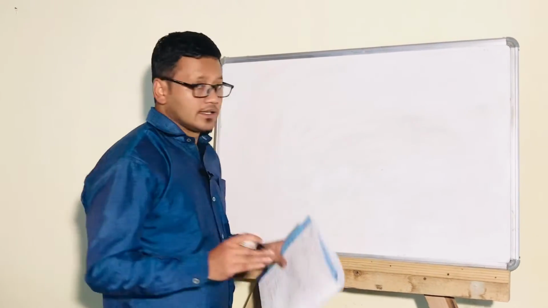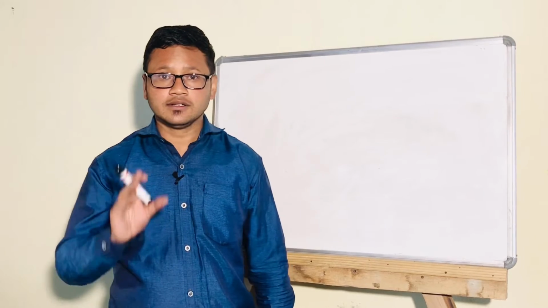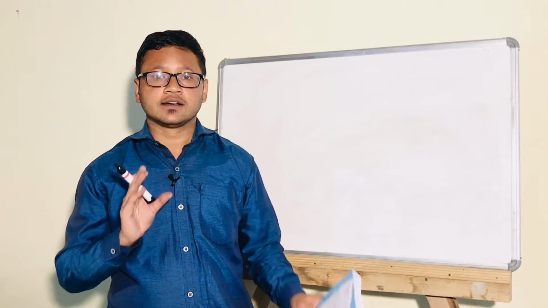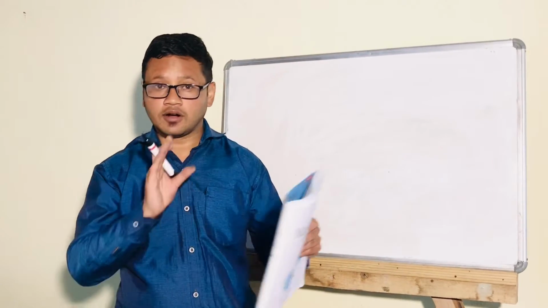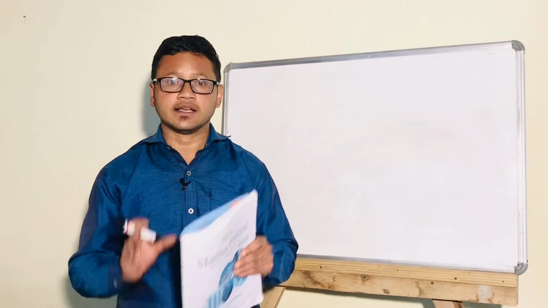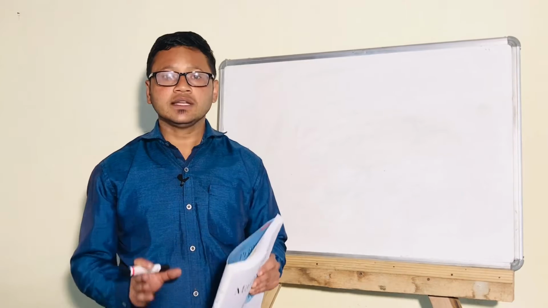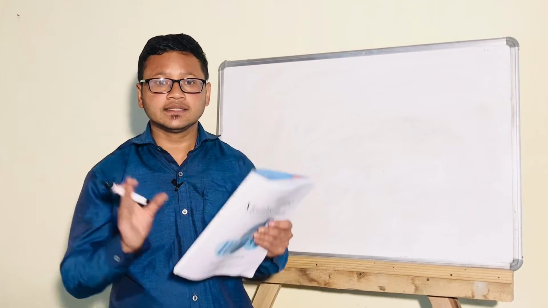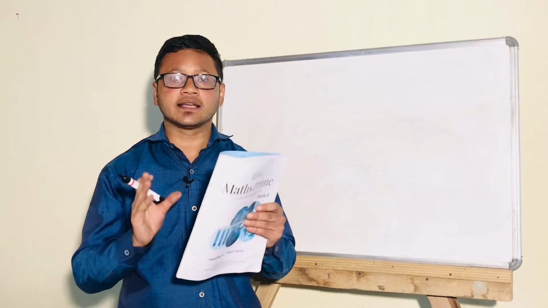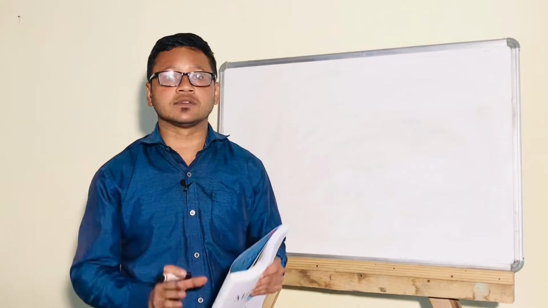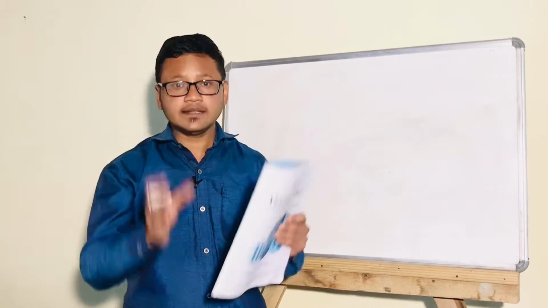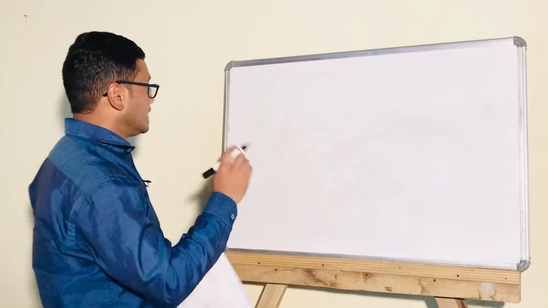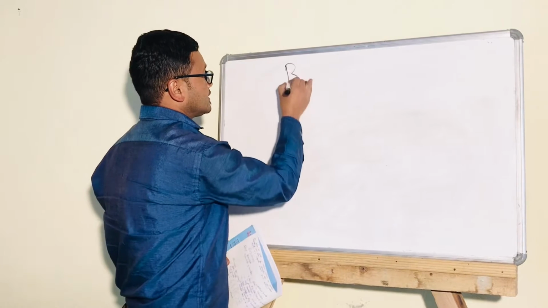In order to get a unique value, or the exact value, of a numerical expression, we need to follow the order of simplification, the rule of BODMAS. Only by following that order of BODMAS can we exactly get the unique value of the numerical expression, and that rule is called BODMAS. Now BODMAS, I'll write it.